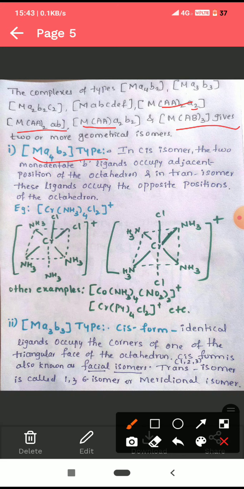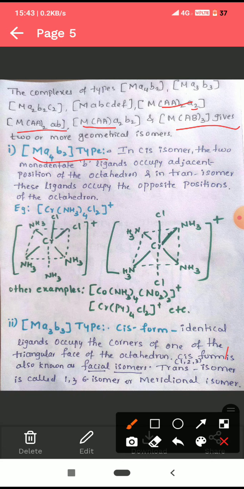Here the differentiating ligand is B, because the 4 A ligands will occupy one plane, and B is another kind of monodentate ligand which is the differentiating ligand, because the isomers are possible depending on the ligand B.